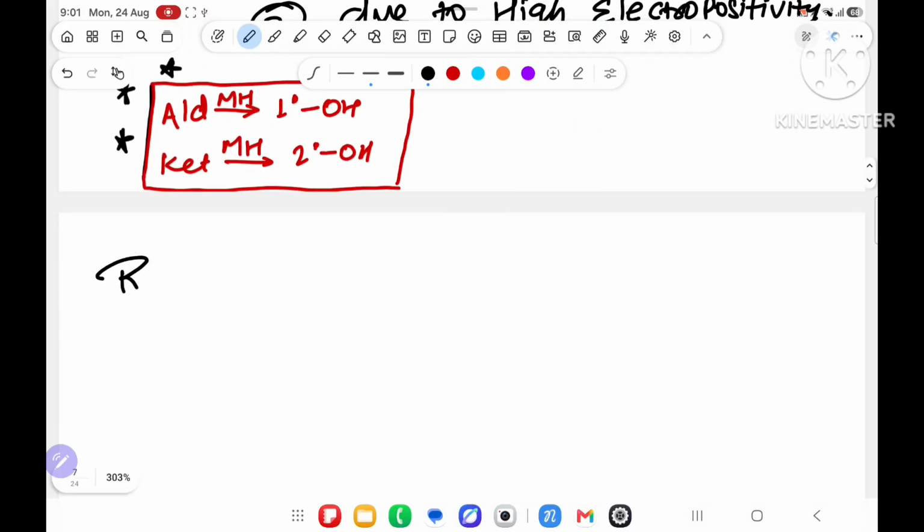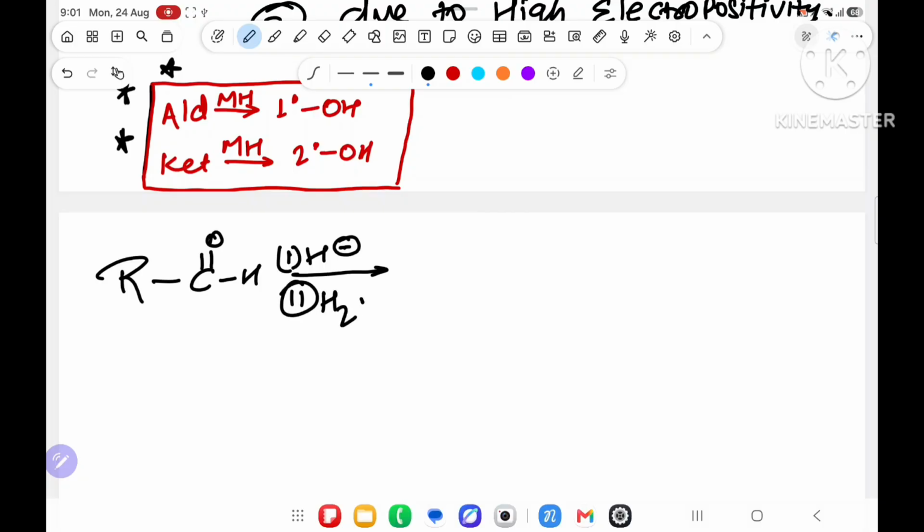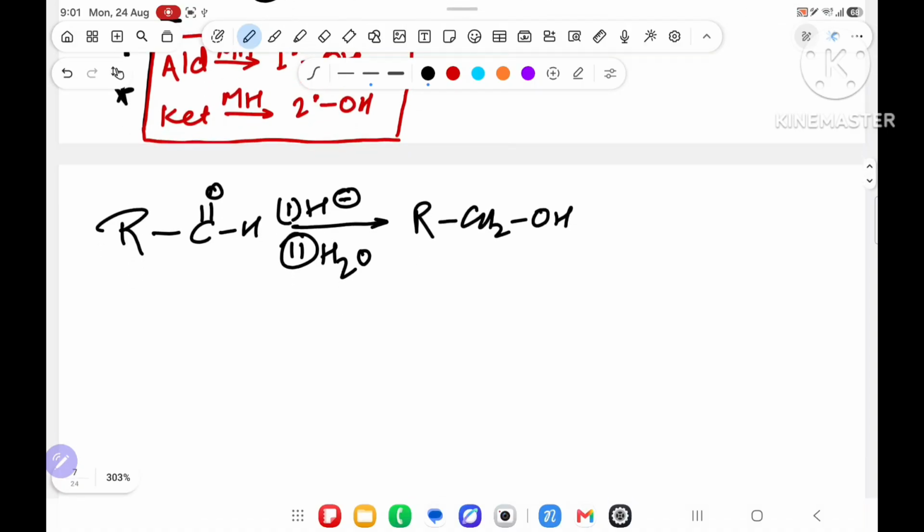Suppose I take an aldehyde, R-C double bond O-H. First reagent, H minus, is coming, and the second reagent, H2O, is coming, and it will convert into RCH2OH. How, sir? You have written the reaction directly. Let me understand also. Okay, don't worry. RCHO is there.